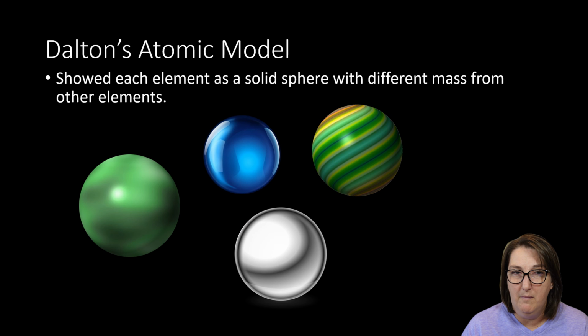So Dalton's atomic model showed that each element was a solid sphere, but with different masses from other elements. So pretend like this is sodium, this is oxygen. These would all be round solid spheres, but I would have different masses for those.